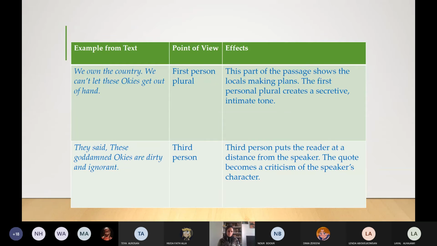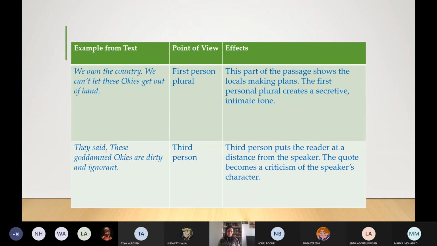Maya, read it, please. Malika? Yes, miss. These goddamn Okies are dirty and ignorant. Point of view: third person. Third person puts the reader at a distance from the speaker. The quote becomes a criticism of the speaker character.